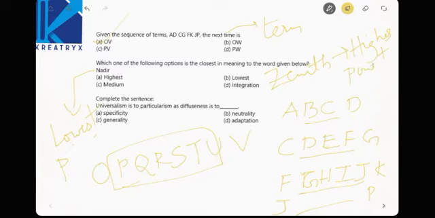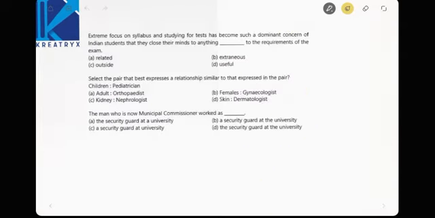Complete the sentence. Universalism is to particularism. See here, the exact opposite of universalism is particularism, as diffuseness is to specificity. Diffuseness means segregating, separating things, widespreading, right? Specificity means in particular. Now specificity is the answer for this, right? See, the questions are very easy. These are previous GATE questions.